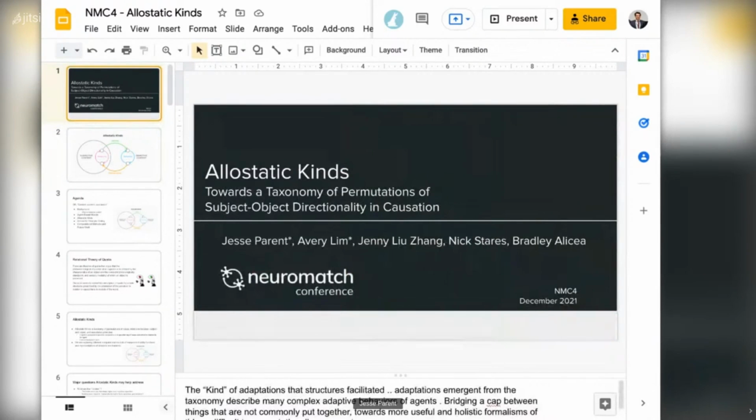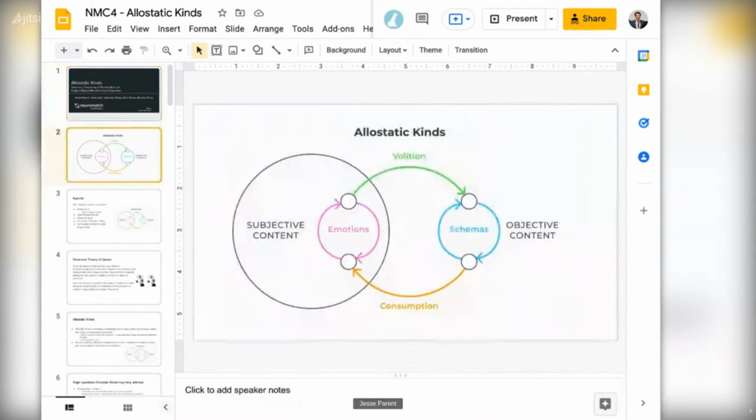I'm speaking on behalf of Avery Lim, Jenny Liu Zhang, Nick Stairs, and Bradley Alicia on allostatic kinds: towards a taxonomy of permutations of subject-object directionality in causation. Here's a little diagram about that, which we'll show a little bit later too.